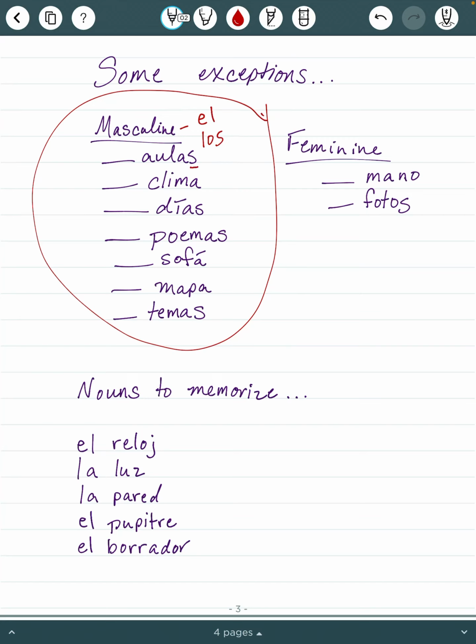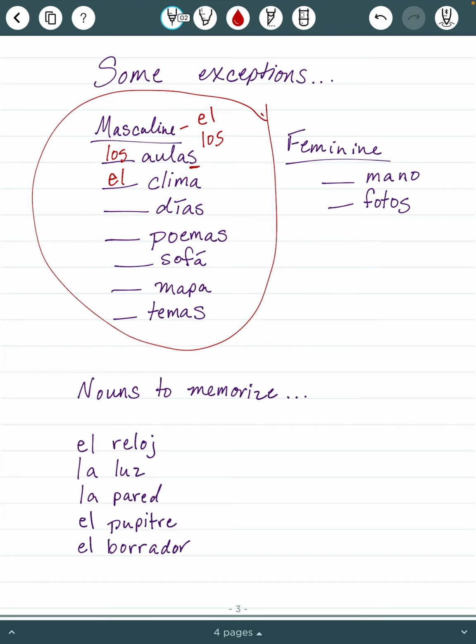So let's take a look. Aulas ends in an S, so it is plural. Even though it looks feminine, we just have to remember it is masculine. So we're going to go with the plural los here. Clima, again, it looks feminine. It's not. It's masculine. No S, though, so we're going to keep it singular, el clima. Días, you've for sure seen this word before, days.